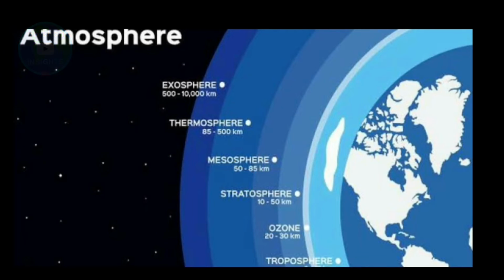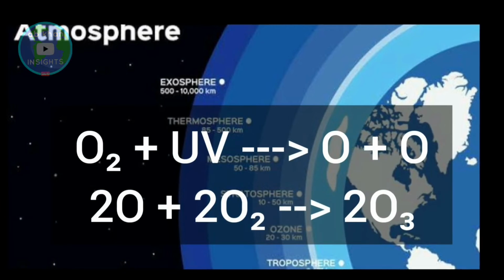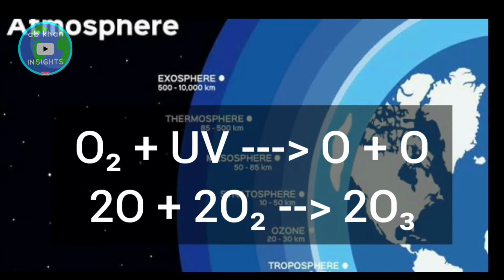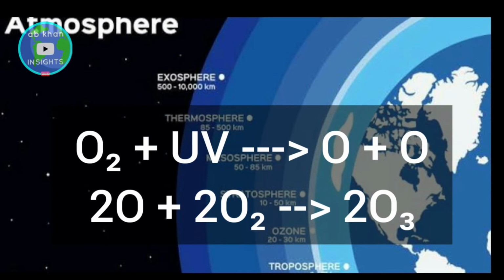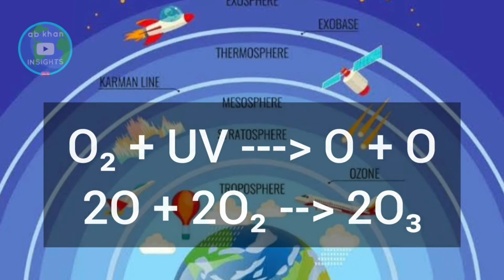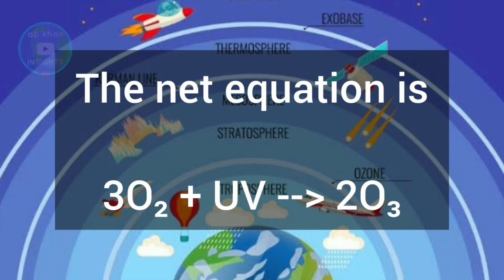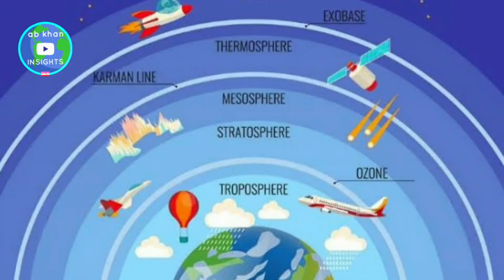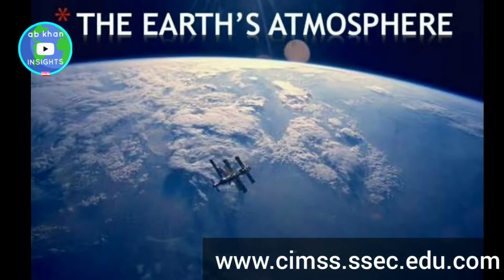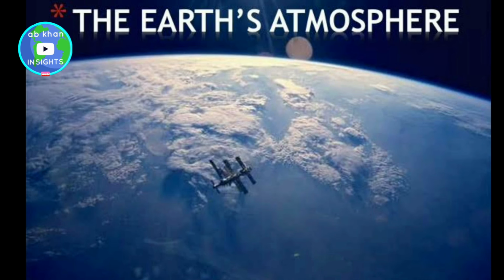The chemical equation for the formation of ozone, O3, is as follows. This is the simple equation. O2 plus UV radiation splits the oxygen molecule, and the split oxygen atoms combine with molecular oxygen to make ozone molecules. The net reaction is 3 moles of oxygen with UV radiation making 2 moles of ozone. Remember that I have collected this data from the website www.cimss.ssec.edu.